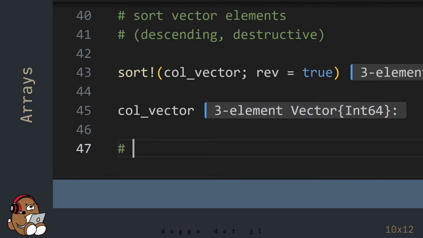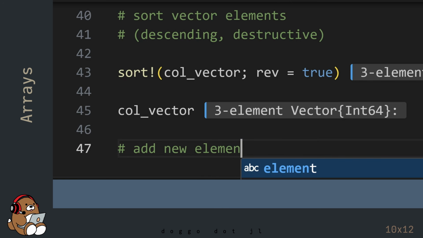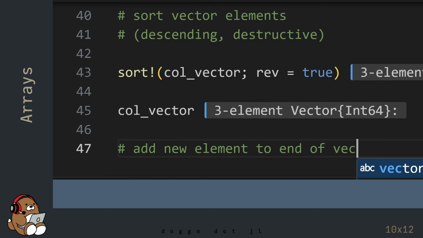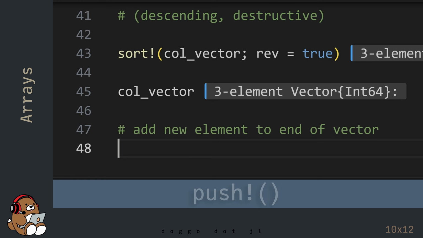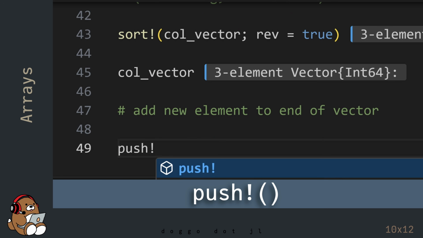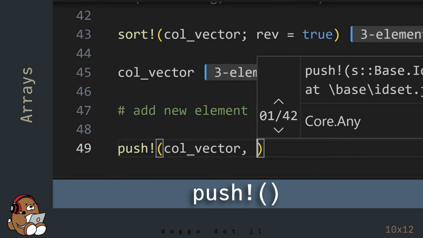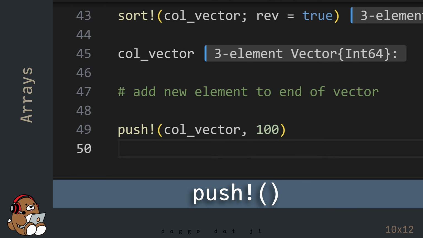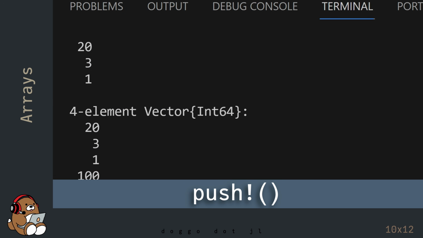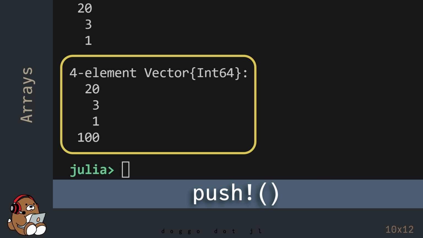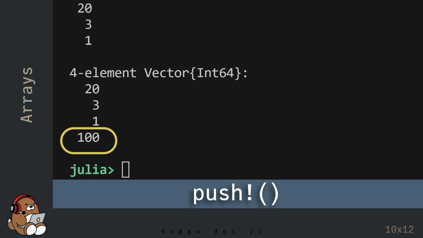In Julia, not only can you mutate the values of the elements and the order of the elements, but you can also mutate the size of the array as well. To add a new element to the end of a vector, use the push_bang function. By using the push_bang function, the variable named col_vector grew from 3 elements to 4 elements by adding the value 100 to the end of the vector.